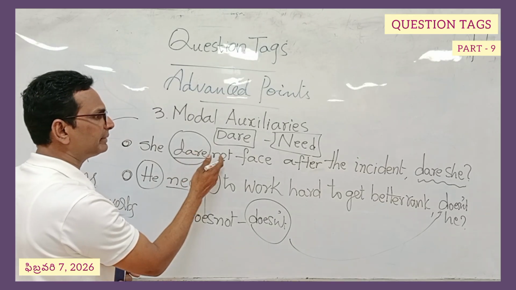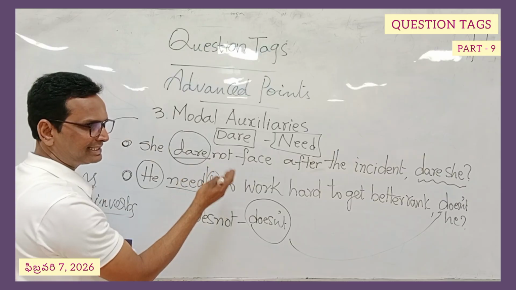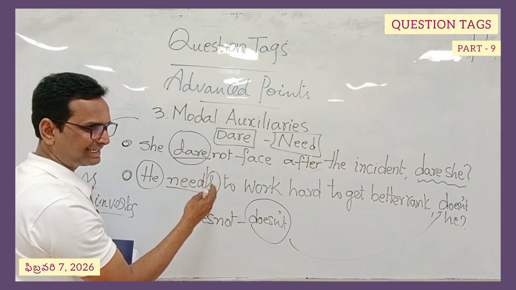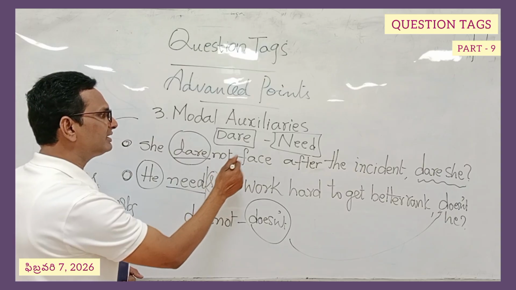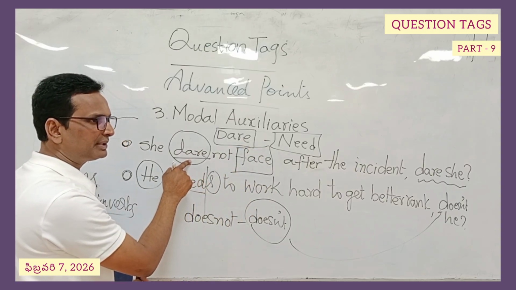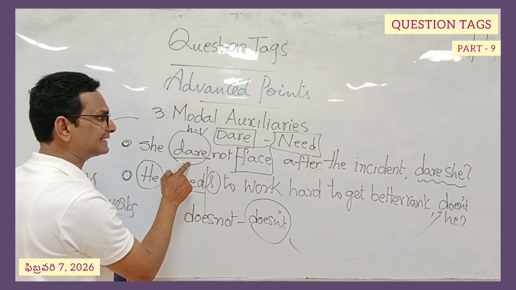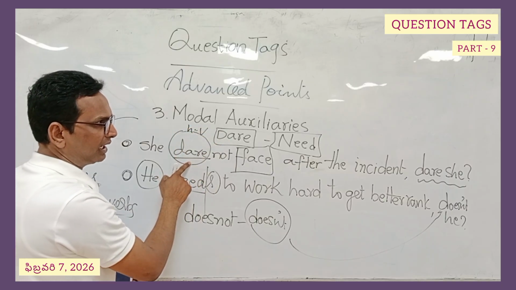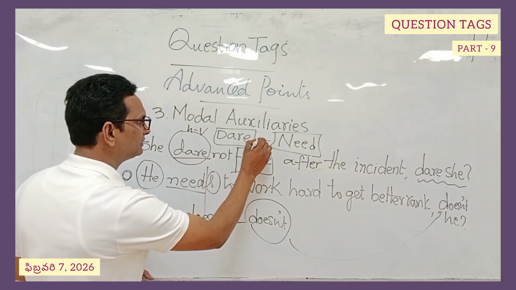And after a helping verb, we know that we keep n't or not, just like is not, was not, cannot, shall not, and dare not. And here the main verb is face. Dare is not used as main verb here. It has been used as helping verb. This is what you have to understand from this sentence's point of view. So, face is the main verb in this particular sentence.